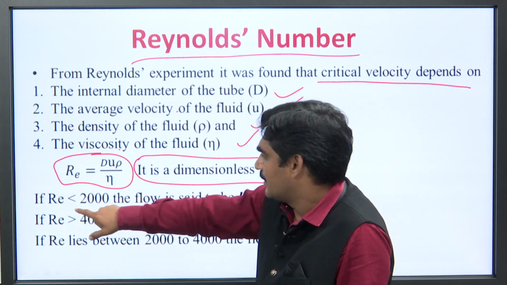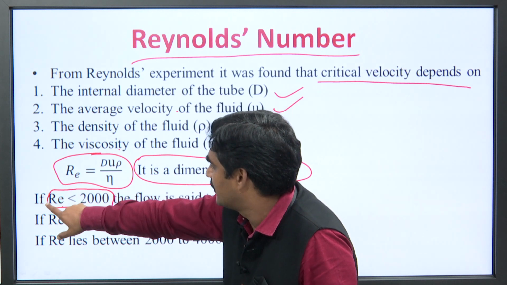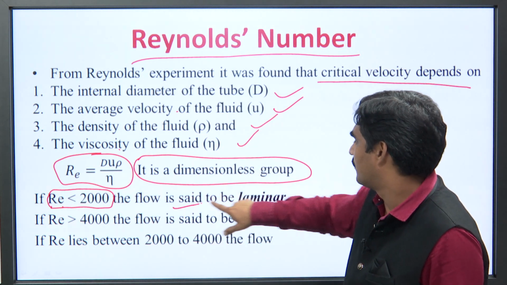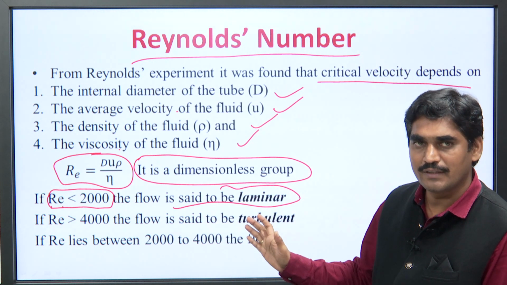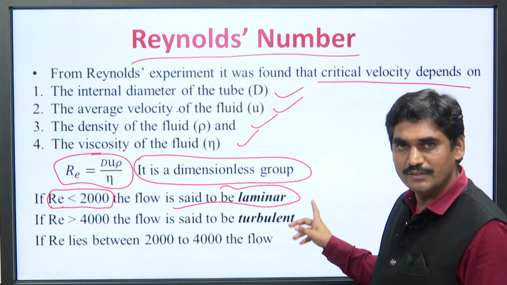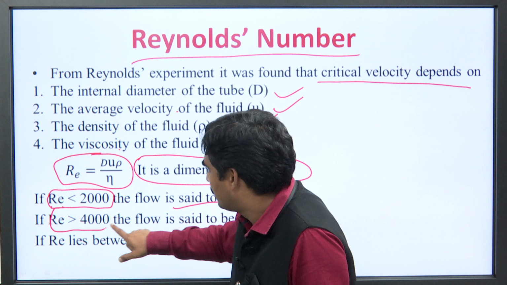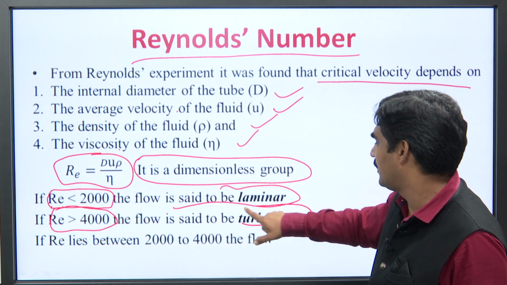तो कंक्लूजन क्या निकला कि if the value of Reynolds number is less than 2000, अगर 2000 से कम है, then the flow is called as laminar flow. So, if the value of Re is less than 2000, it is called as laminar flow. अगर इसी की वैल्यू 4000 से ज़्यादा है तो इसको बोलेंगे turbulent flow.